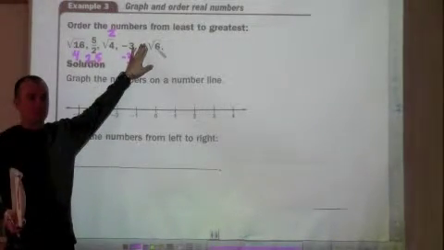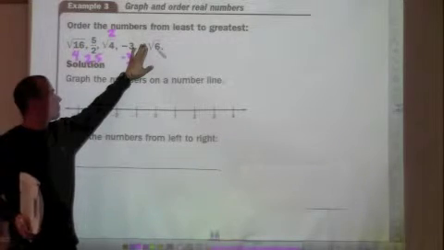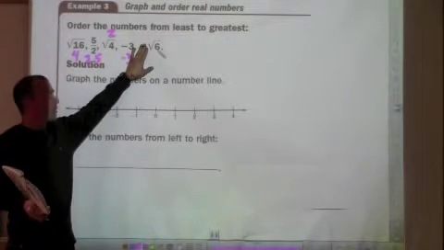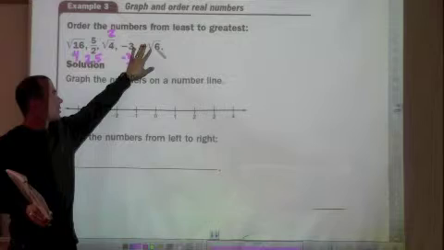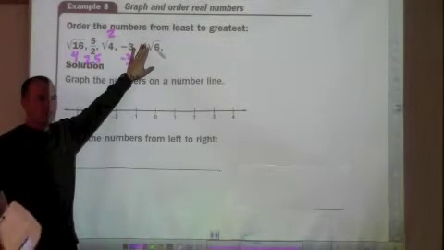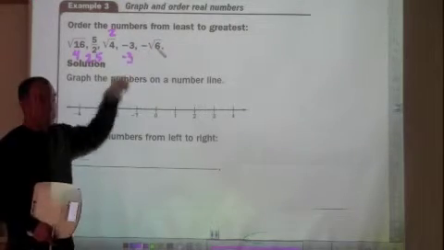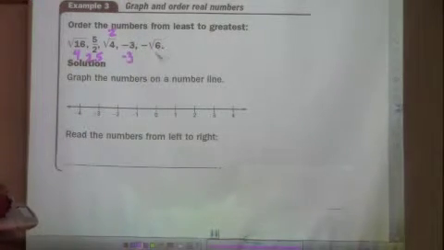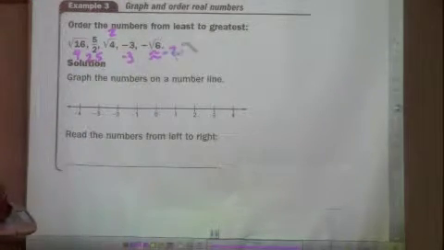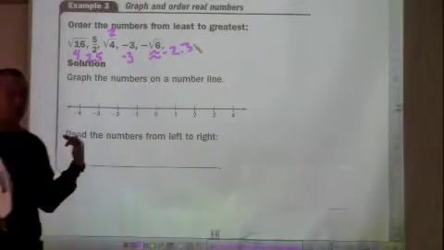Approximately 2, maybe a little more, because the square root of 4 is 2, right? So the square root of 6 is maybe a little more than 2. Let's call it 2.3. Doesn't have to be exact. But again, we're taking the negative. Let's just ballpark it, since we don't have a calculator and we're supposed to put these in order from least to greatest.